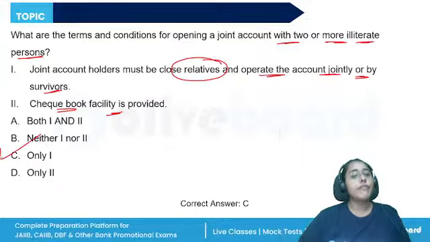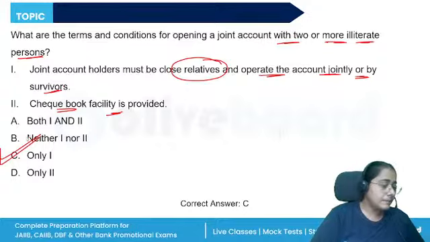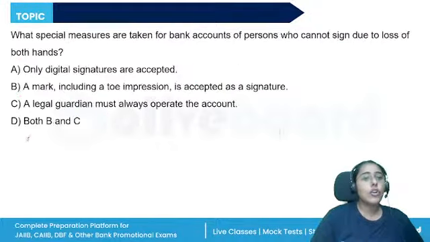So only one is correct. All right. Again, they should be close relatives. Cousins are not allowed to get a joint account with illiterates. And when they are coming for withdrawal or they want to make any operations, they have to do it jointly, not by any one person, but all of them.